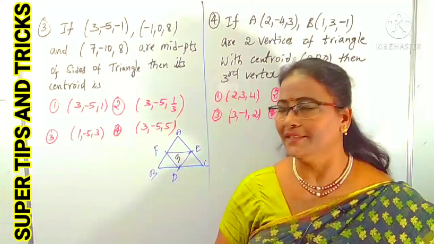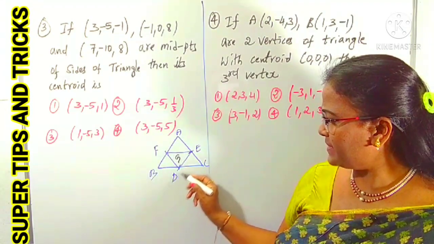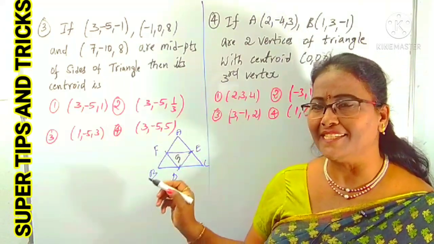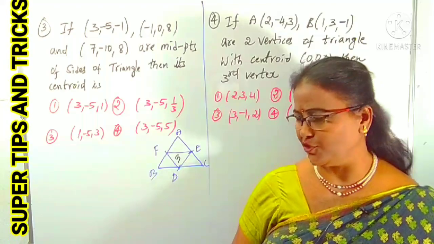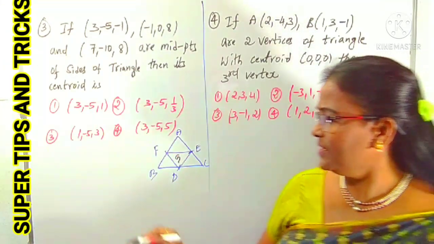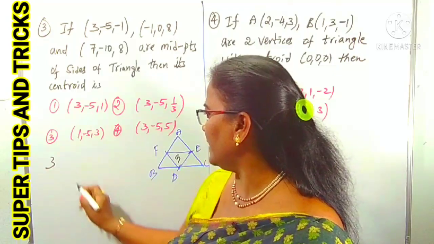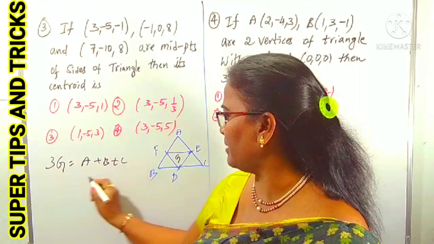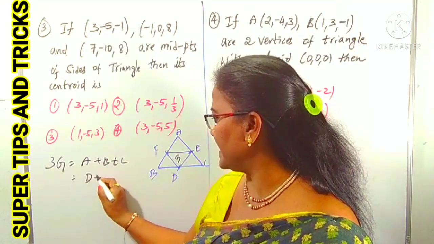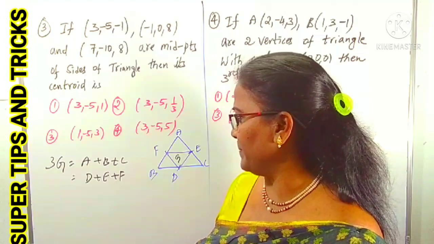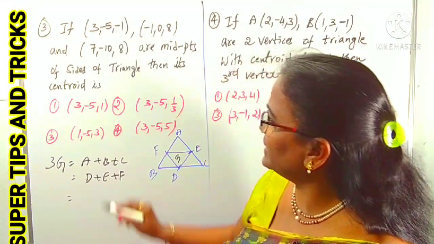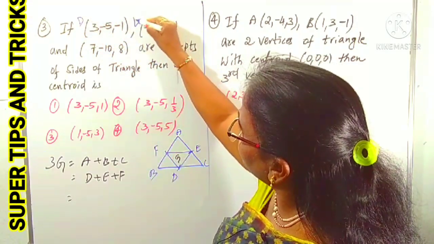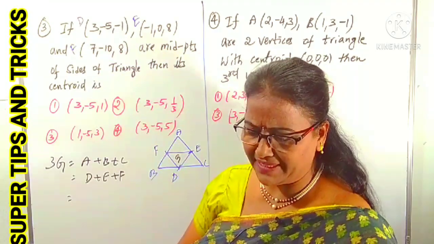What can you understand here? The triangle formed by the midpoints of the sides has the same centroid as triangle ABC. So indirectly we can find the centroid of the triangle. The formula is 3G equals A plus B plus C. In place of A plus B plus C, you can use D plus E plus F. Both are the same. We take these three points as D, E and F for our convenience.